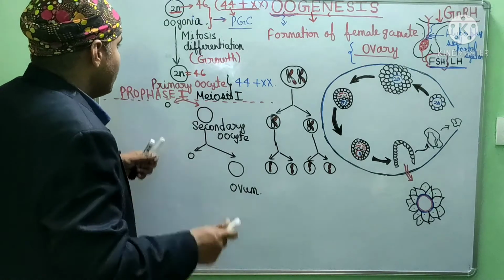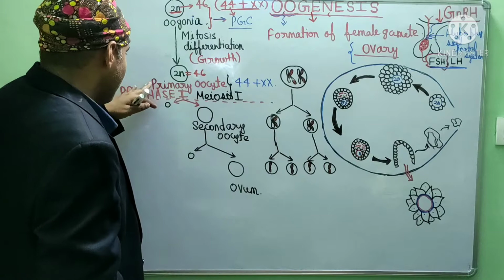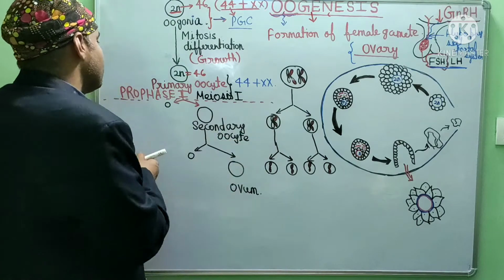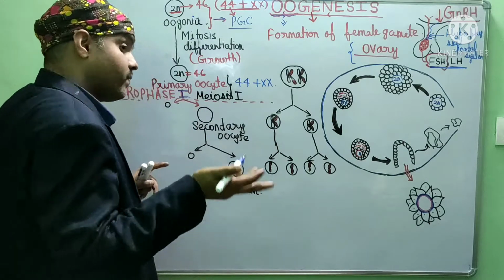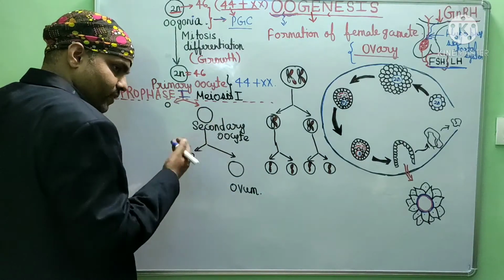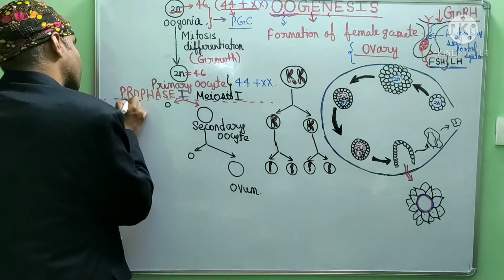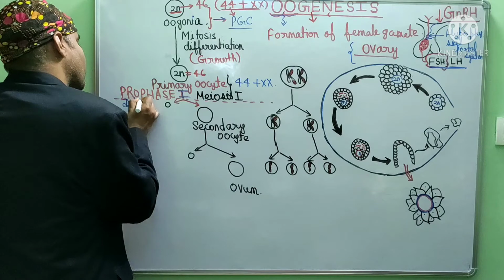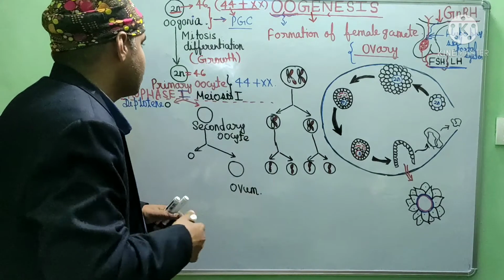And this primary oocyte will enter into a dormant stage of prophase first. You can ask, sir, in prophase first, when? So what are the subphases of prophase first? Leptotene, zygotene, pachytene, diplotene. So in diplotene, it used to cease, it used to stop.